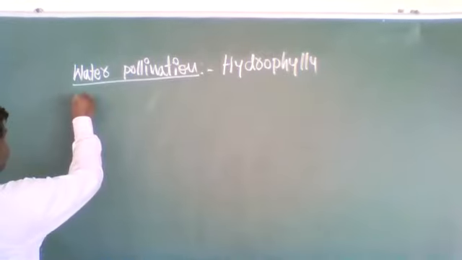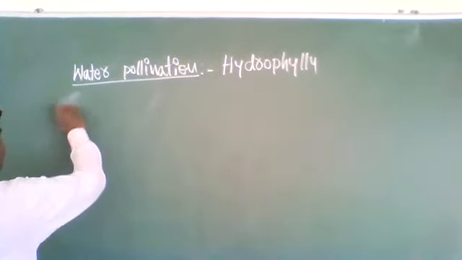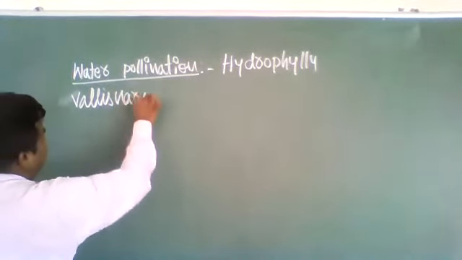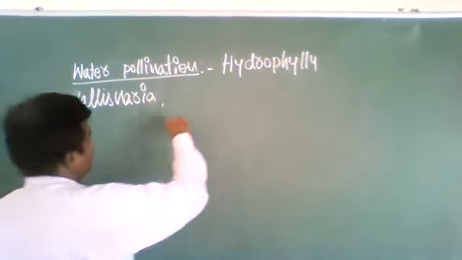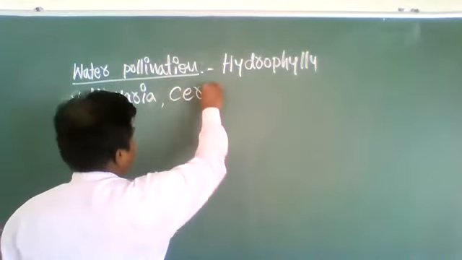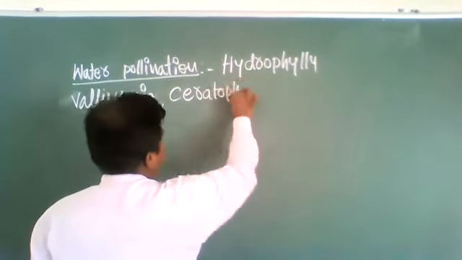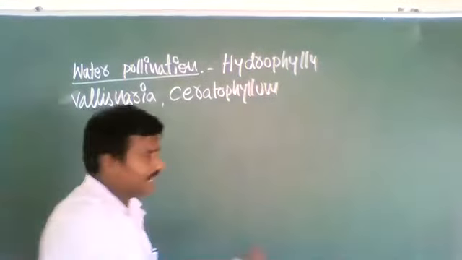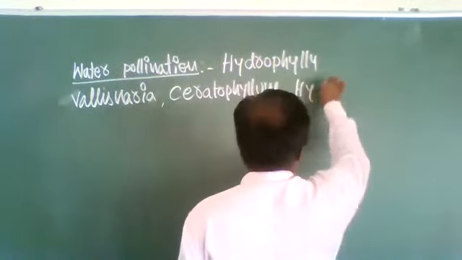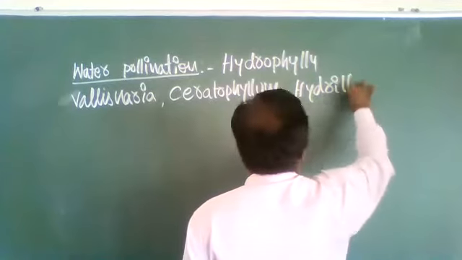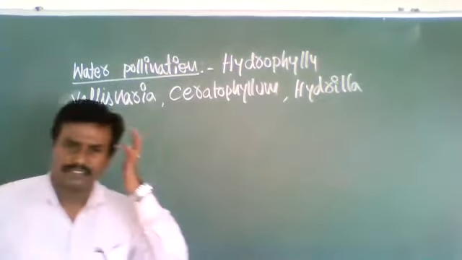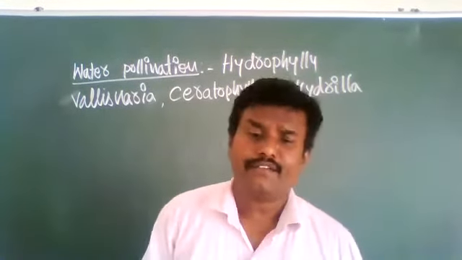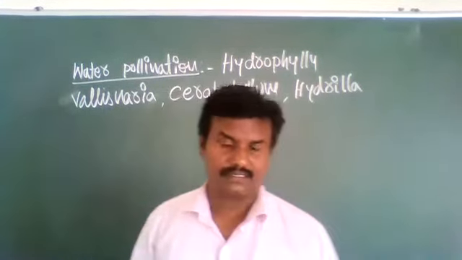Some are Vallisneria, Ceratophyllum, Hydrilla, etc. Okay, so the true water pollination occurs in very rare species.